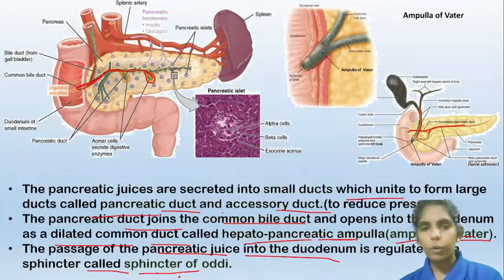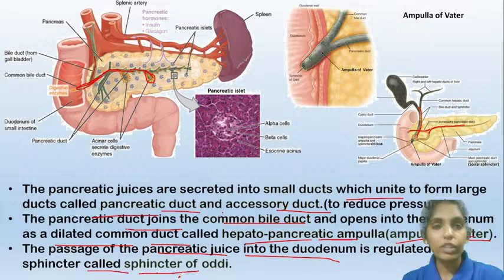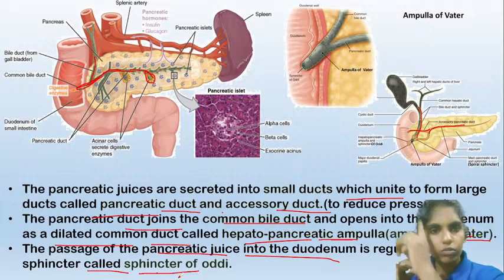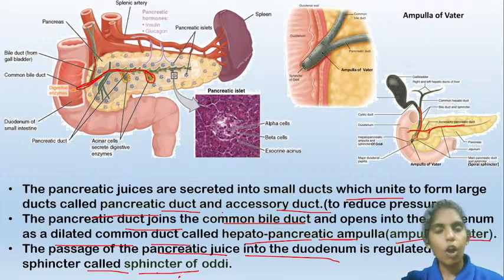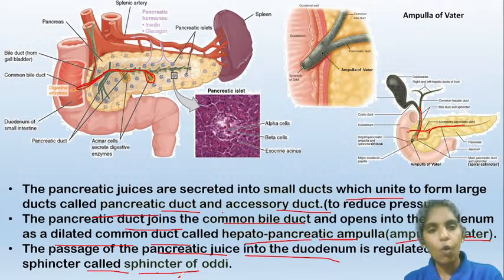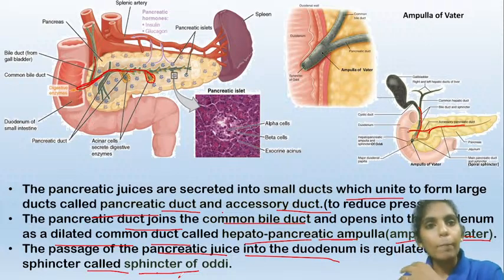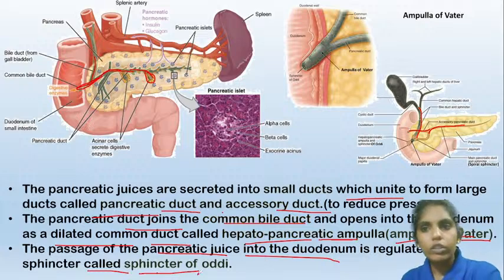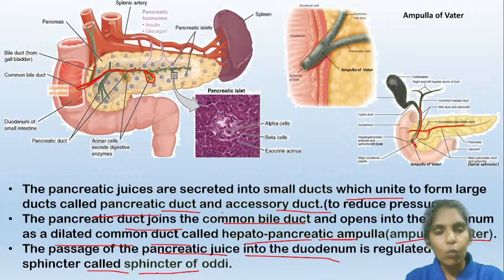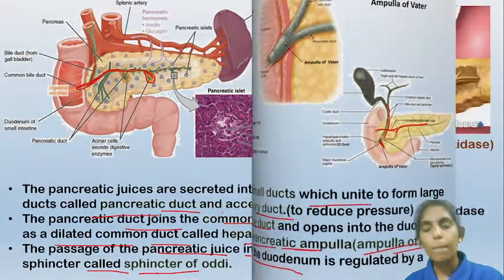So that is about the sphincter which controls the entry of the bile and the pancreatic juice into the duodenum. The duct of the gallbladder is the cystic duct or the bile duct. The duct of the pancreas is known as the pancreatic duct, which will combine and form a common bile duct. And then the common bile duct opens into the ampulla of Vater. This is the ampulla of Vater opening into the duodenum, and it is guarded by a sphincter known as the sphincter of Oddi. So that is about the pancreas.